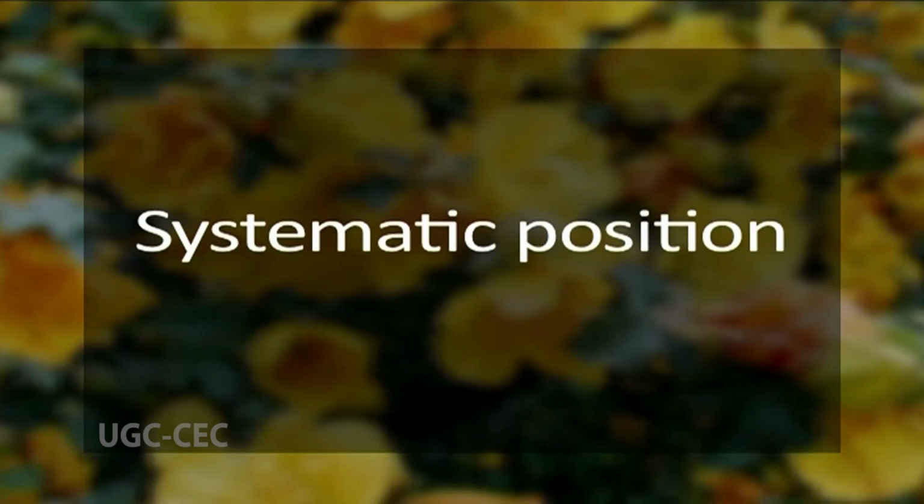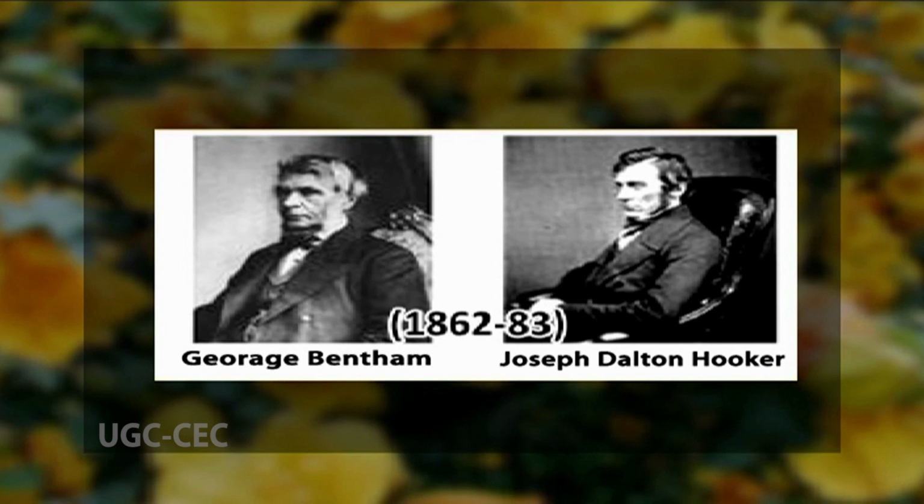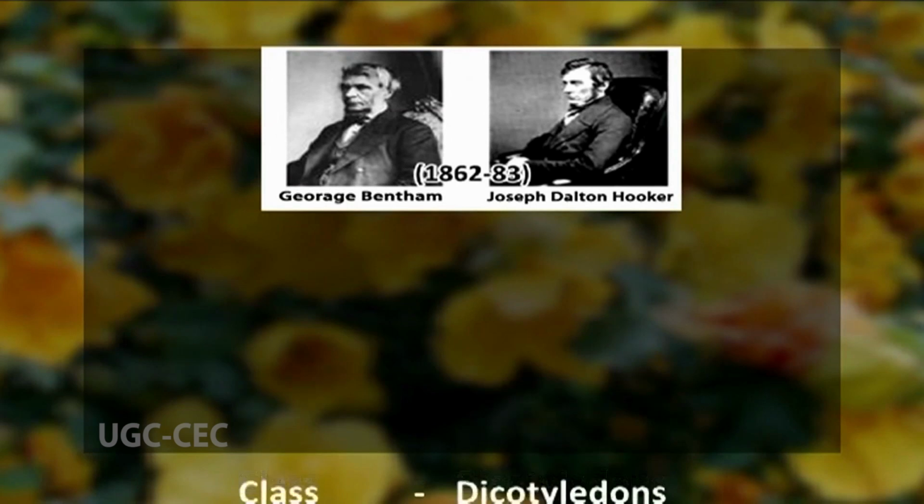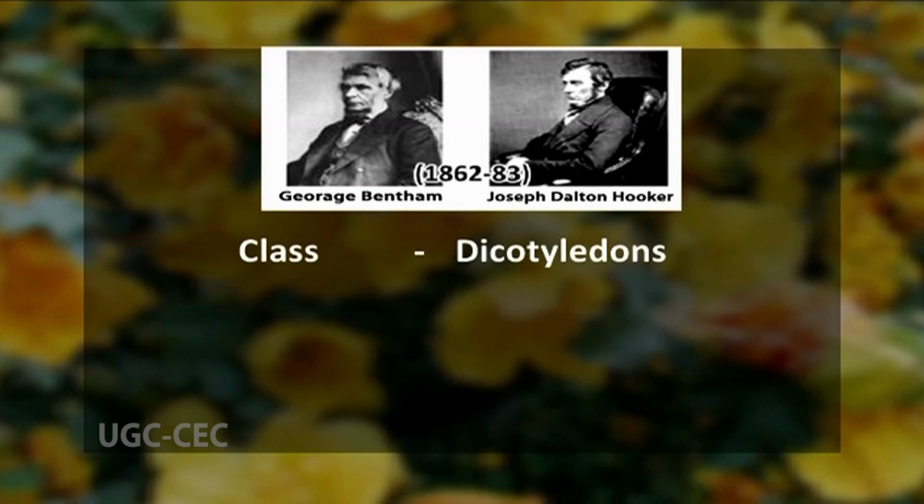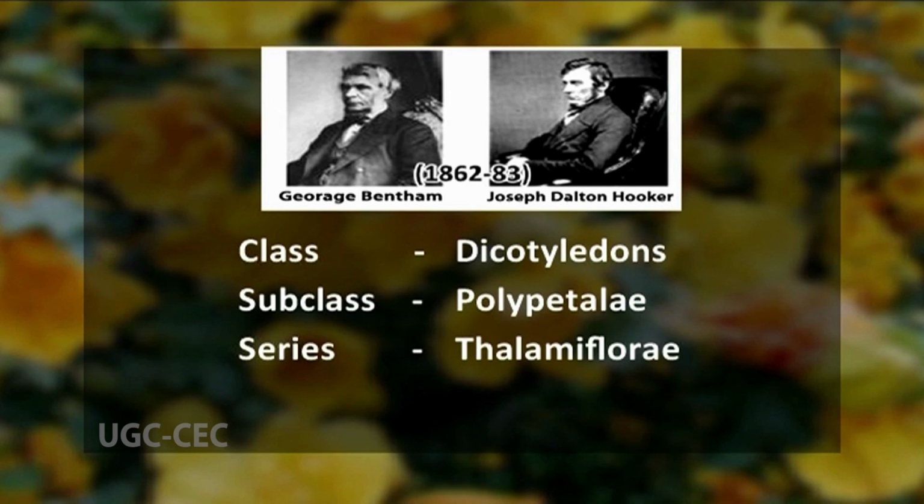Now, talking about the systematic position of Malvaceae. Different systematists have classified Malvaceae under different classification schemes. In this lecture, we will discuss only the prominent classification systems, starting with Bentham and Hooker's system of classification. Bentham and Hooker classified Malvaceae under the class Dicotyledons, subclass Polypetalae, series Thalamiflorae, and the order Malvaceae.